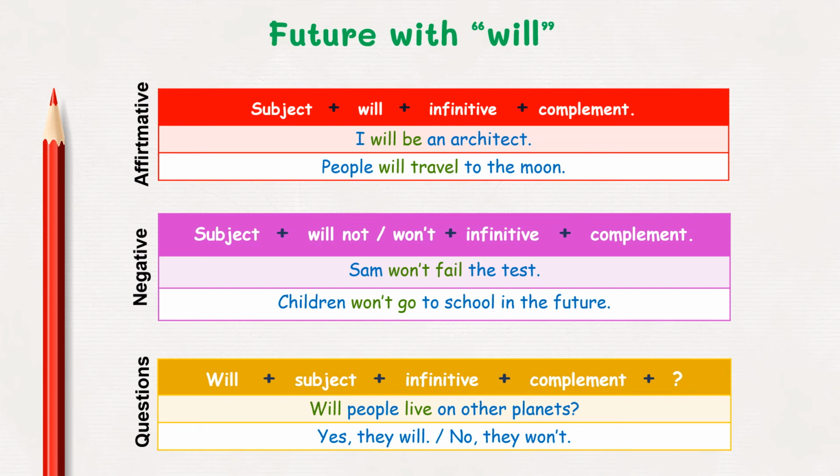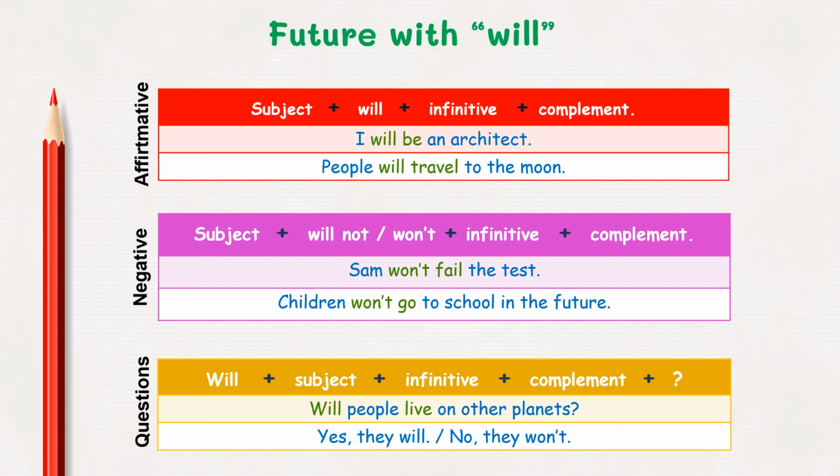We're going to learn how to make sentences about the future using will. If it's an affirmative sentence, we start with the subject, then we use the auxiliary will. After that, we use an infinitive verb or the base form of the verb and the complement. Like the examples. I will be an architect. People will travel to the moon.